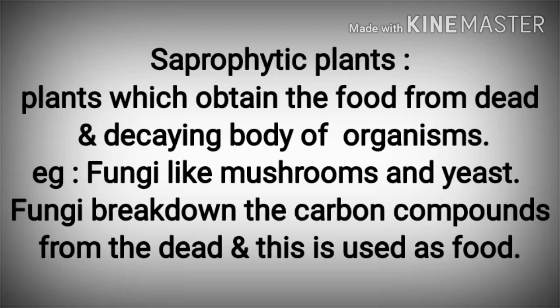Now we will see the plants which obtain food from dead and decaying bodies of organisms. There are some plants which depend upon the dead and decaying bodies of organisms for their food, and such plants are known as saprophytic plants. Examples of saprophytic plants are fungi like mushrooms and yeast. Fungi break down the carbon compounds from the dead, and this is used as food.